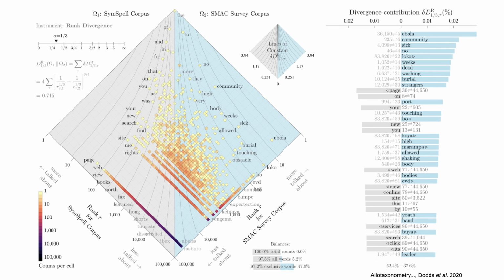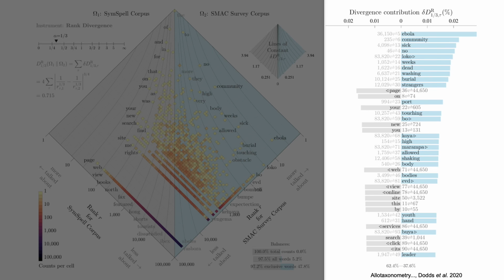This can be further illustrated by looking at the shift in rank of word occurrence between the original SymSpell corpus and our new collection of words, the SMAC survey corpus. I want to highlight on the right that Ebola has been elevated from rank 36,000 to 5, where lower is more frequent usage, and words such as dead, washing, burial, those have also been elevated notably. This all led to much better performance in the spell correction library.